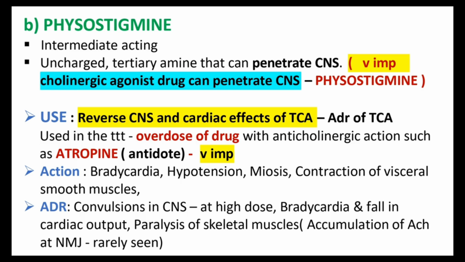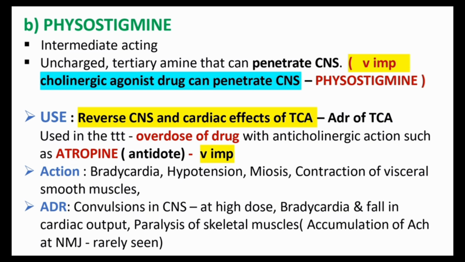The main use of physostigmine, since it can penetrate the CNS, is to reverse the CNS and cardiac effects of tricyclic antidepressants. That means it can be used to reverse the adverse effects of tricyclic antidepressants. We will discuss the adverse effects and the details in the chapter on tricyclic antidepressants. We only need to know the use of this one, so that's why I mentioned it here.